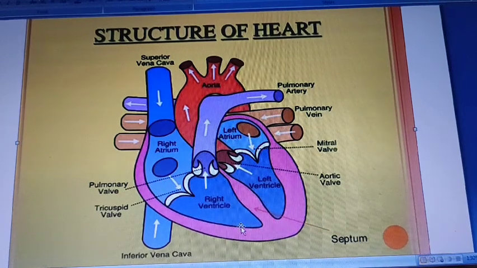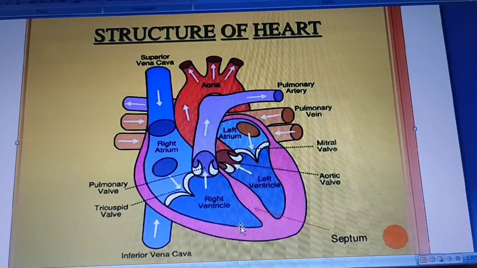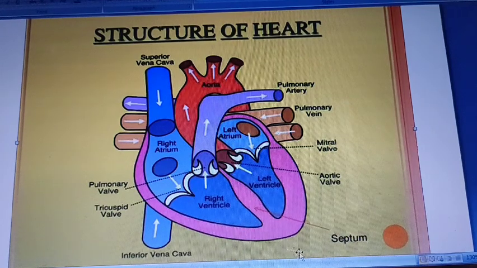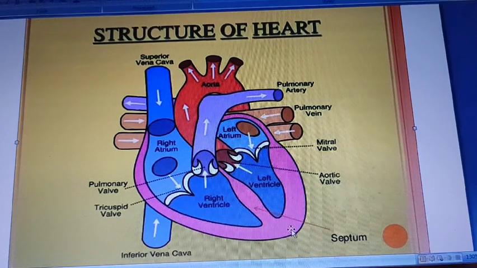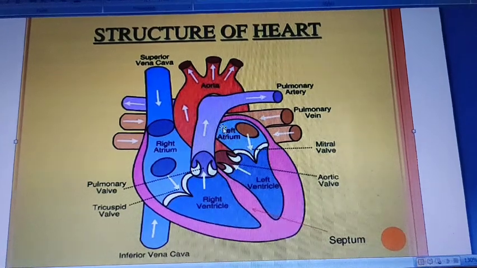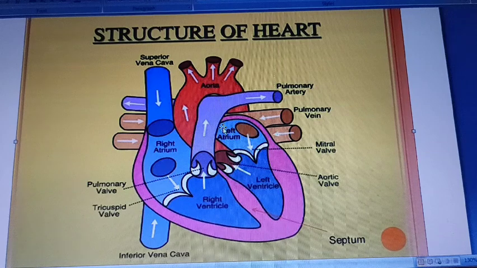What is the function of the septum? It prevents the mixing of oxygenated and deoxygenated blood. Here the double circulation of blood is taking place because the blood is passing through the heart twice.